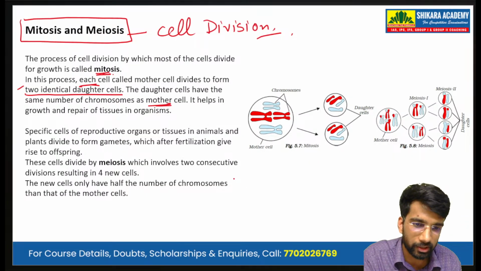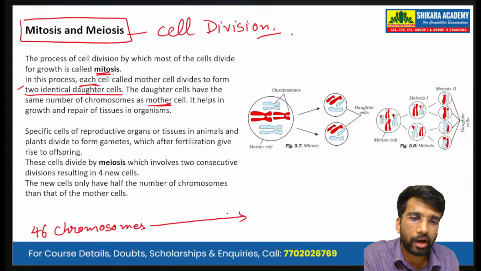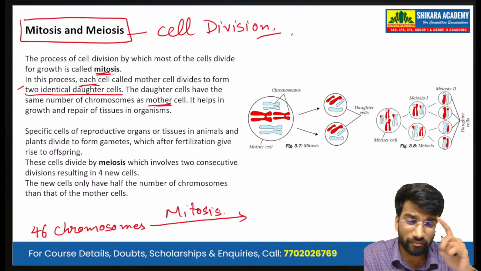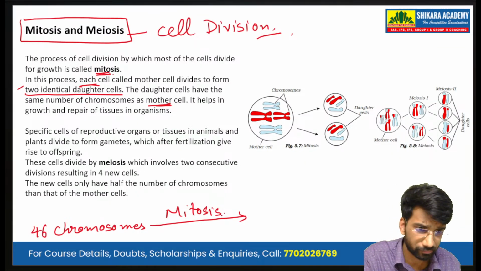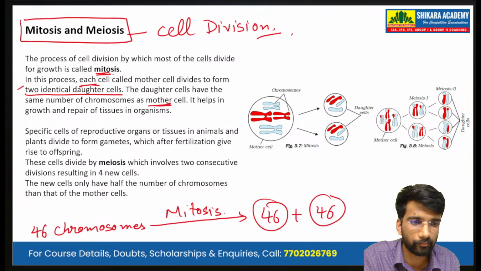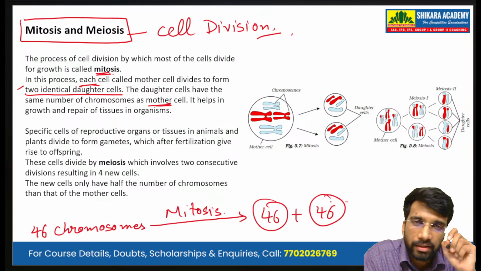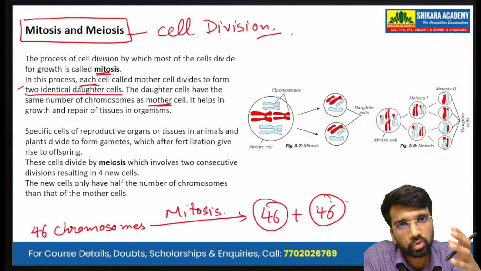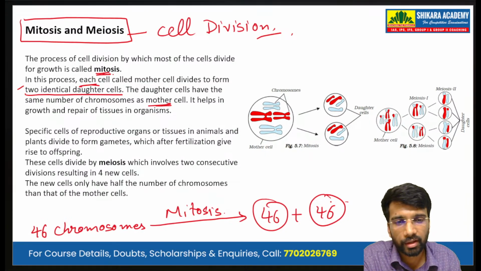So if in humans we have 46 chromosomes, after the process of mitosis, we will have two cells with 46 chromosomes each. Okay, and this mitosis helps in the growth and repair of tissues in an organism.